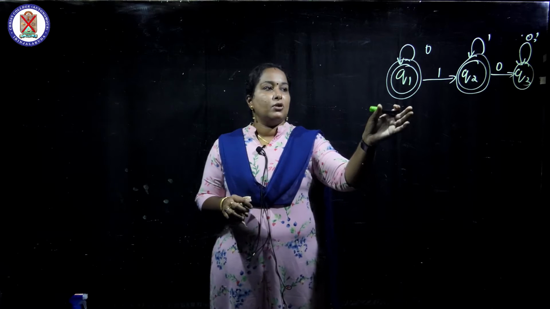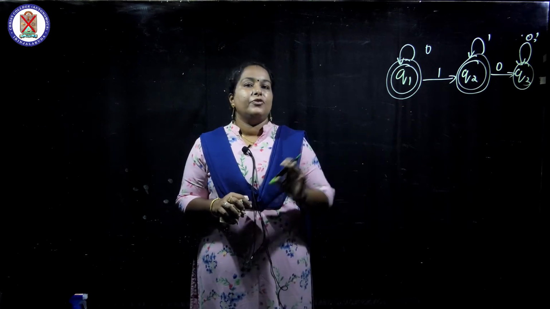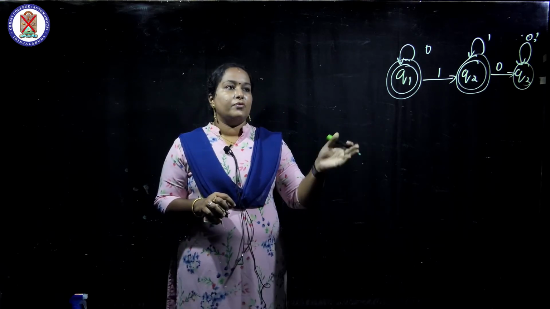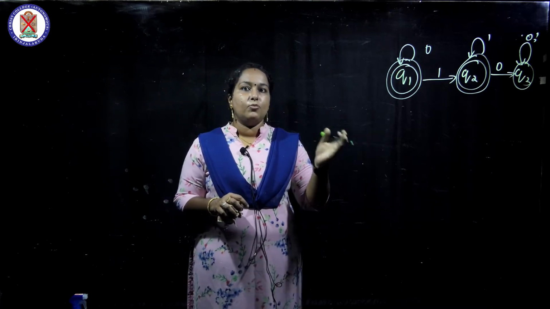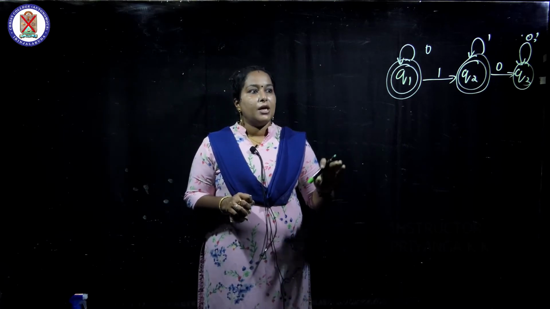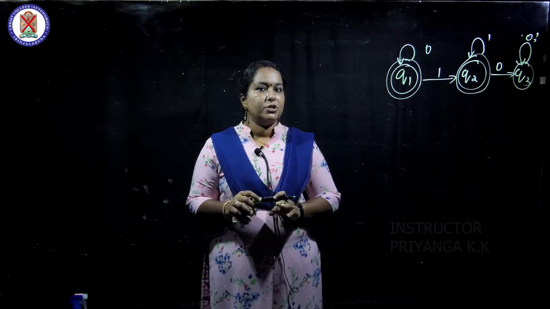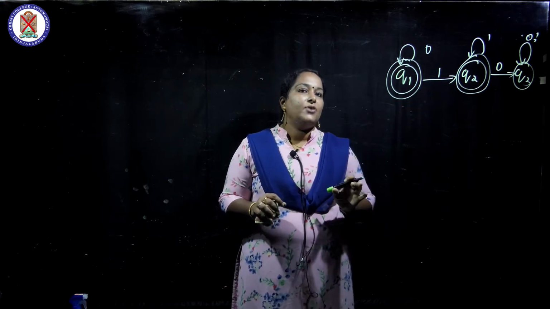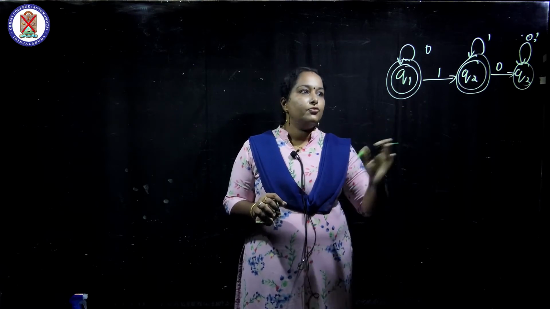Everyone, we have already seen two examples of converting a DFA to a regular expression using Arden's theorem. This is our last example. In the first example we moved forward and then backward. In the second example we moved only forward to get the simplified regular expression. This one is different because both states are final states. In the earlier example there was only one final state, but here we have two.